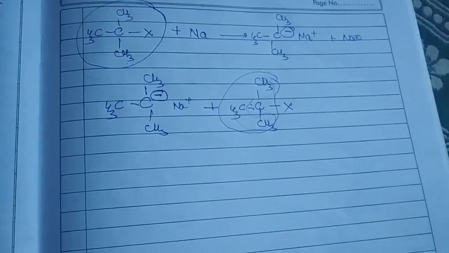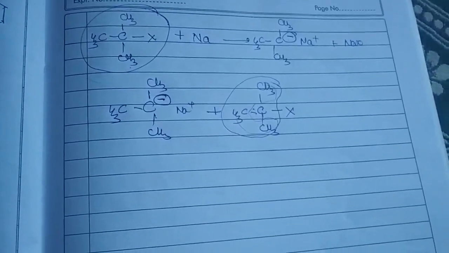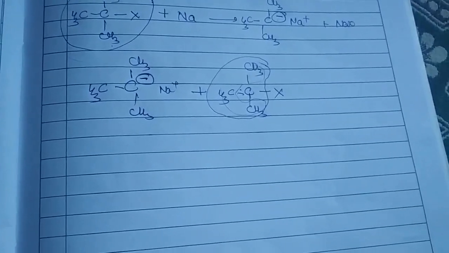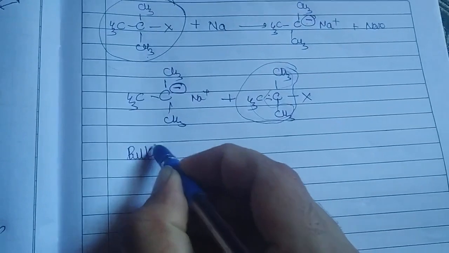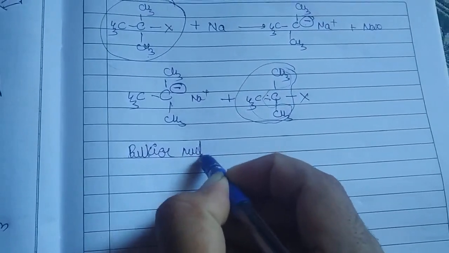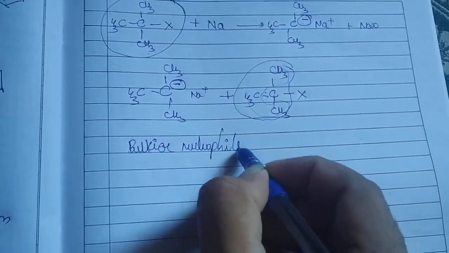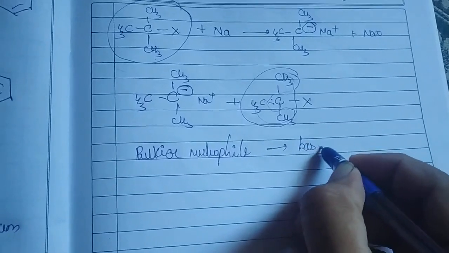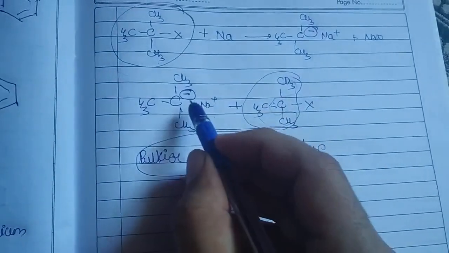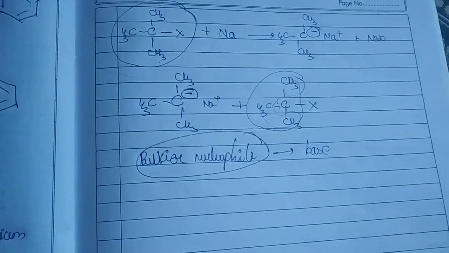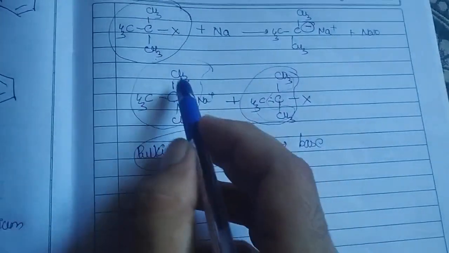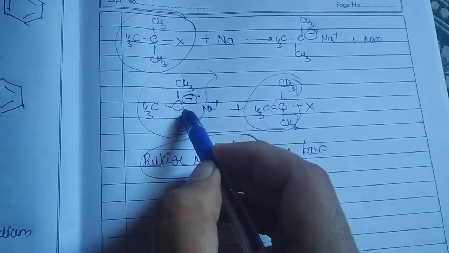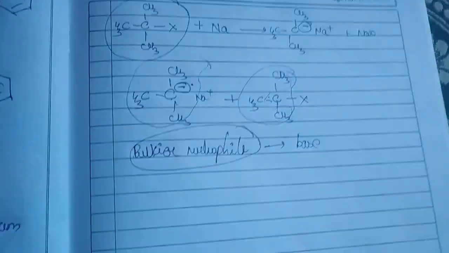When I was explaining the bulkier nucleophile in my previous videos, I noted that a bulkier nucleophile will act as a base. So instead of undergoing a substitution reaction, this part now acts as a base. It will abstract the proton and form an alkene.